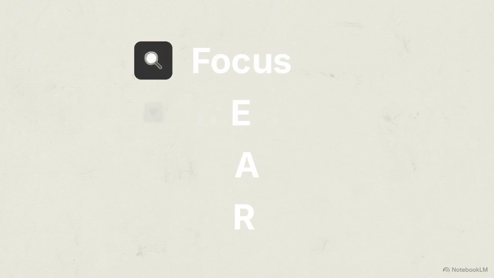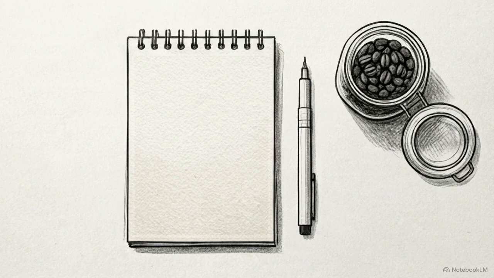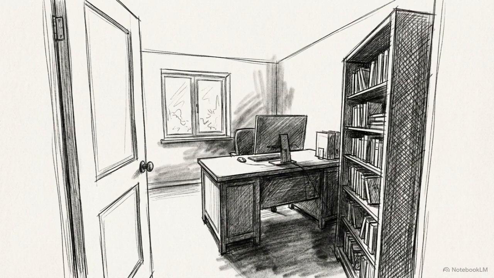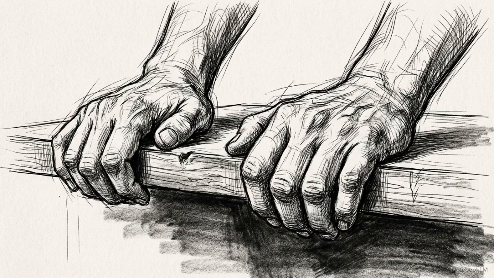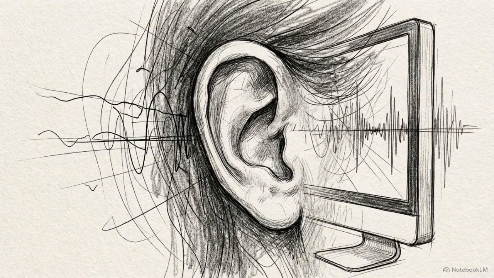The FEAR protocol provides the formula for rewriting an automated behavior: focus, emotion, agitation, and repetition. You will need 4 specific tools to begin: a target behavior, a notepad, a pen, and a strong, distinct scent, such as coffee beans. Move into your primary workspace or living room now. You must be in a space where you have the authority to change the physical layout. Treat this as a mandatory physical construction project. You are manually hacking the sensory data your brain receives from its environment.